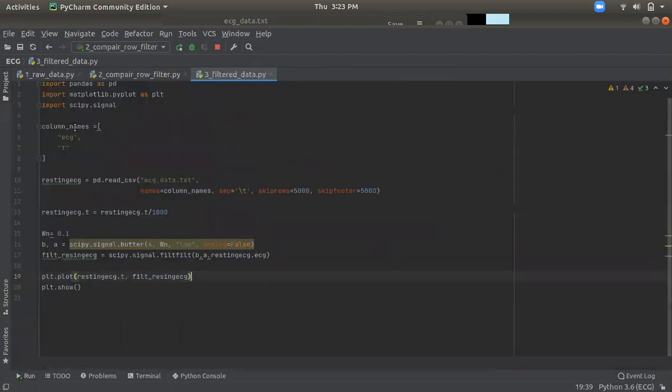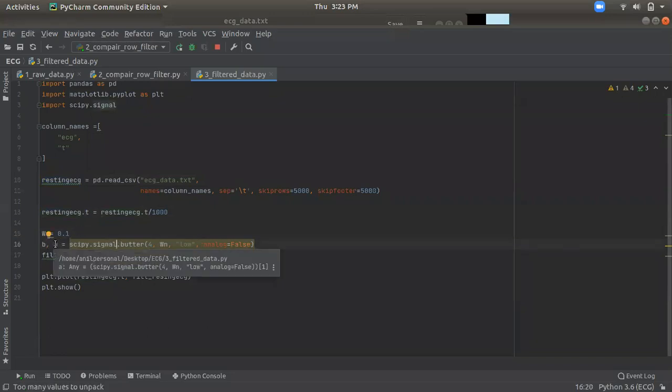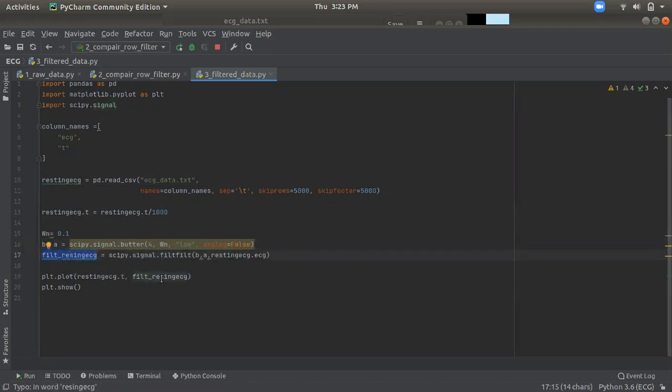I'm doing the same. I already discussed what ECG is and what T is, and what the function of this is, what we are getting, and why I was doing this to get the seconds, and the frequency for 50 hertz. Then we get two-dimensional positions to perform our filter data. We only need to perform filter data, we need not perform the original data.